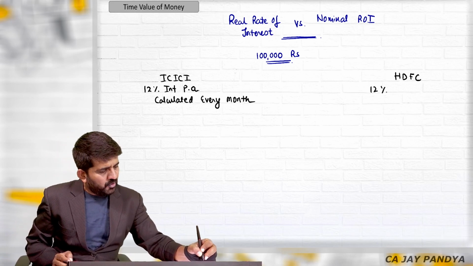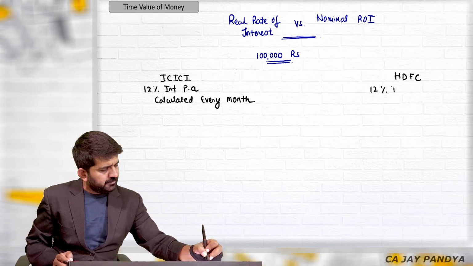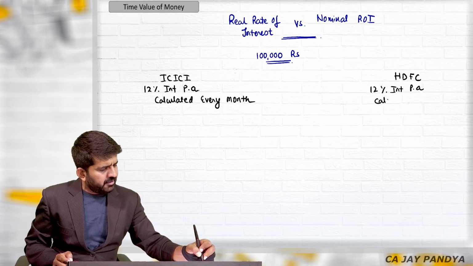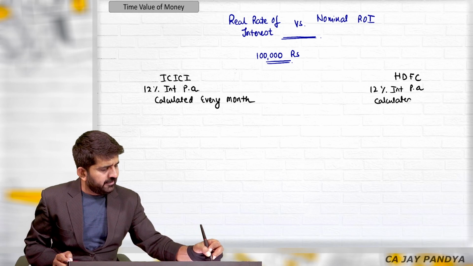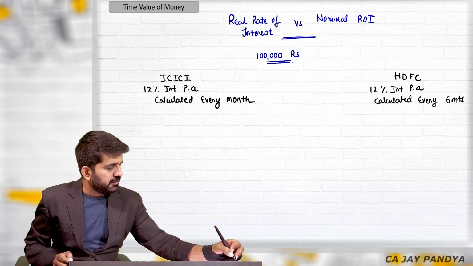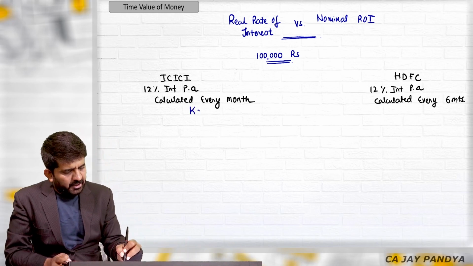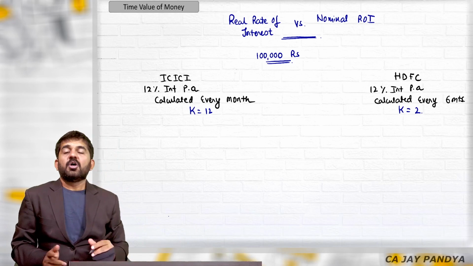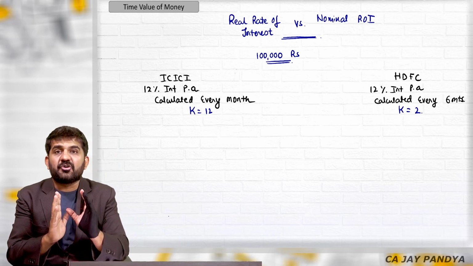HDFC Bank also offers me 12% interest per annum. Interest will be calculated every 6 months. So let me write down here K is equal to 12, here K is equal to 2. Otherwise, the rate of interest is the same.